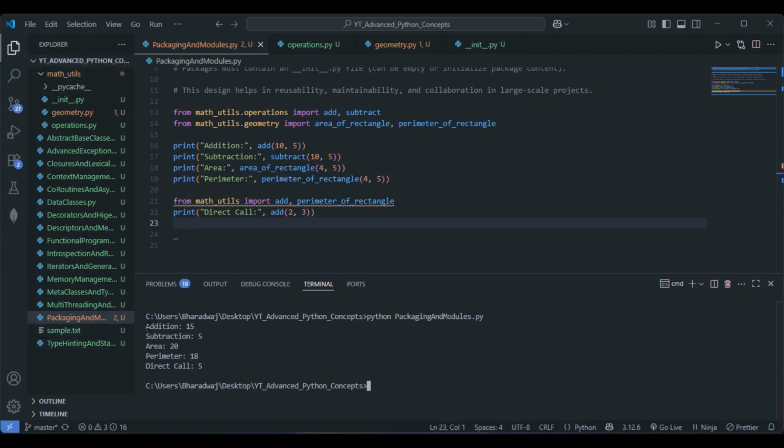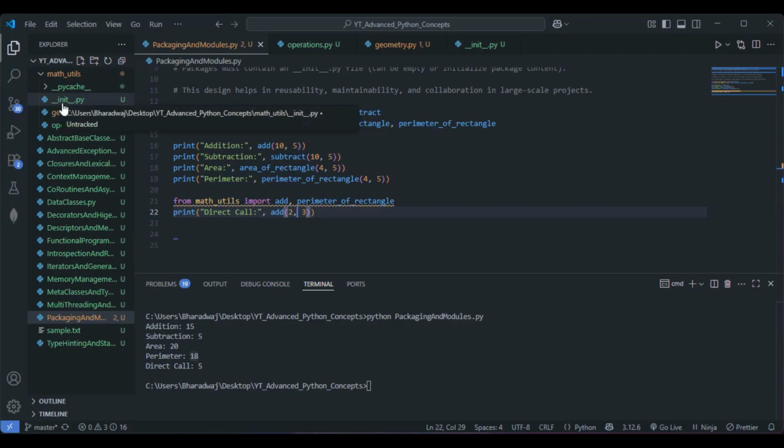So we are getting the correct output this time, right? Addition is 15, as we are going with 10 and 5. Now subtraction, 10 minus 5 is 5. We are getting the correct output. Area we are getting 20, because 4 into 5, length into width, right? The formula 4 into 5 is nothing but 20. Perimeter is 2 into length plus width, so 4 plus 5 is 9, 2 into 9 will be 18. This is correct.